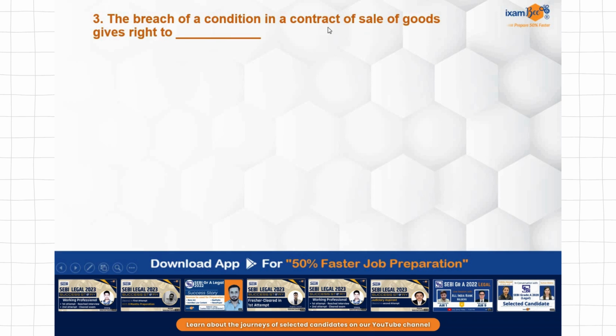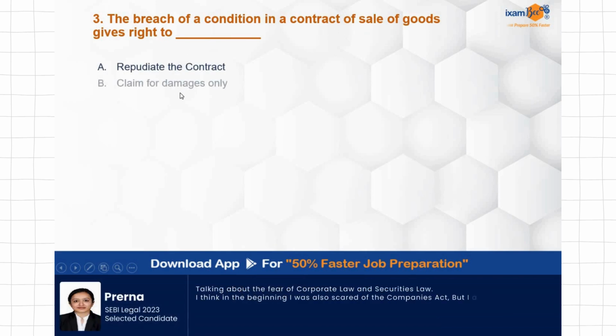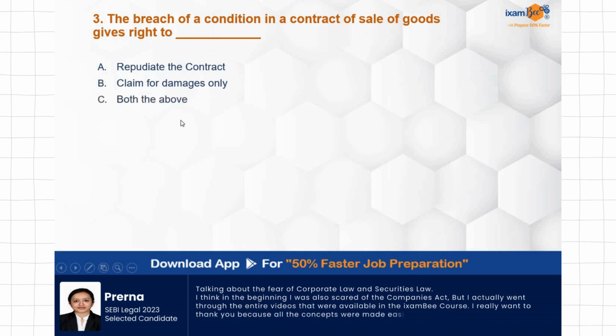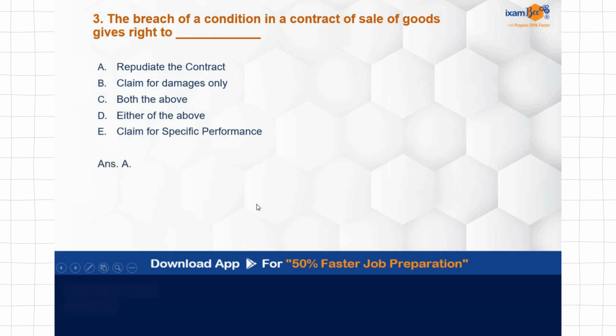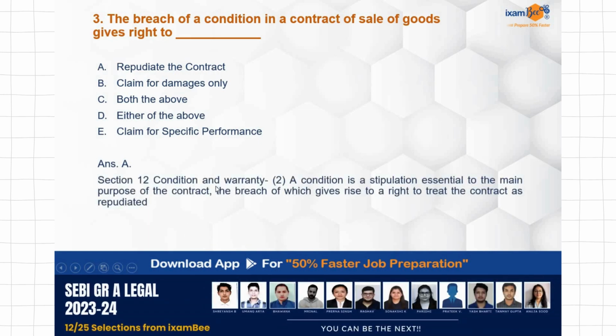The breach of condition in a contract of sale of goods gives the right to repudiate the contract, claim for damages only, both of the above, either of the above are correct, claim for a specific performance. So when there is a breach of condition in a contract of sale of goods, it gives the right to, correct answer is A, repudiate the contract. Section 12, conditions and warranty, clause 2 talks about this.